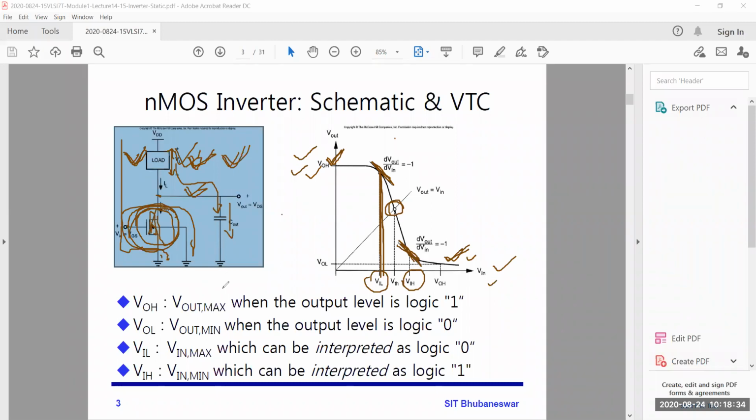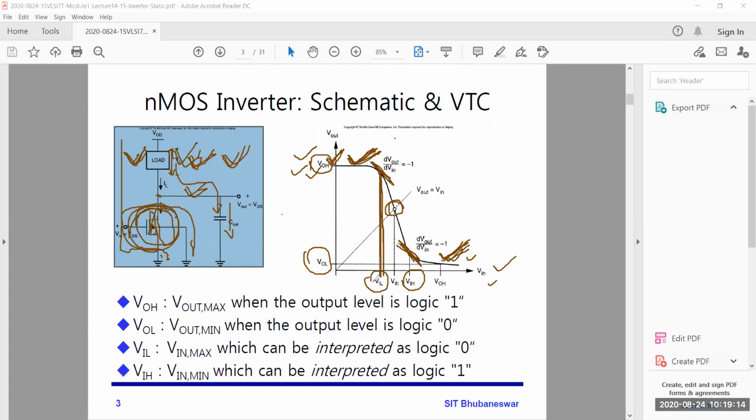And here you can see VOH is nothing but the maximum output voltage when the output logic is 1, and VOL is the minimum output voltage when the output level is logic 0. So here the output level is logic 1. Remember, this is the maximum output voltage, and this is the minimum output voltage, VOL.